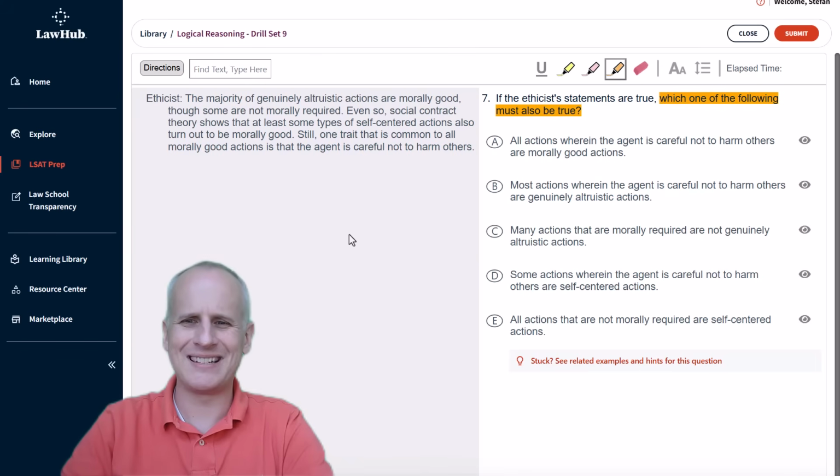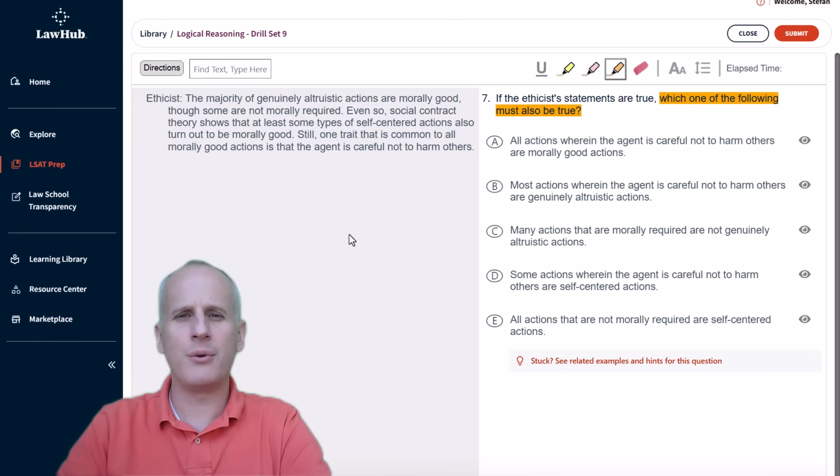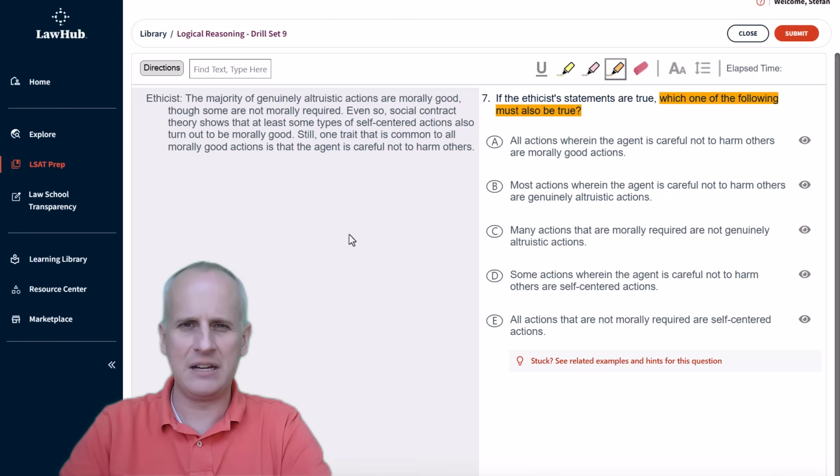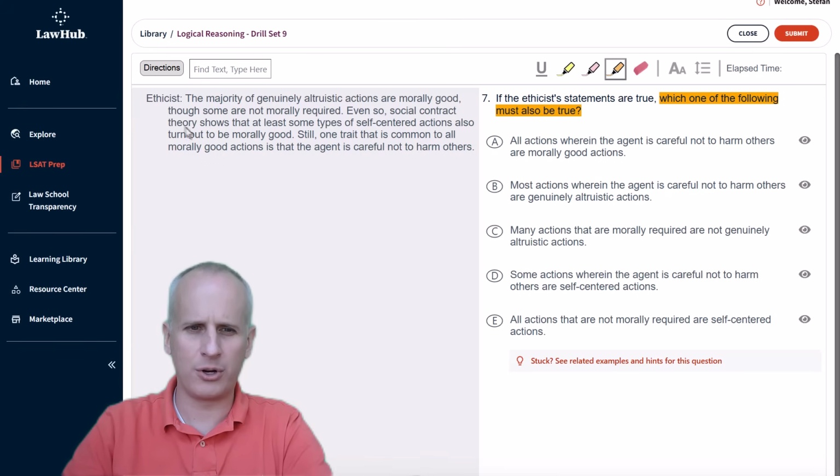We know we have to find something that is guaranteed to be true based on the statements on the left, and we're going to highlight those statements as we go in individual different colors to distinguish them so that we can hopefully avoid the need for conditionally diagramming information in the digital LSAT era. So we read the ethicist statements. The majority of genuinely altruistic actions are morally good, though some are not morally required.